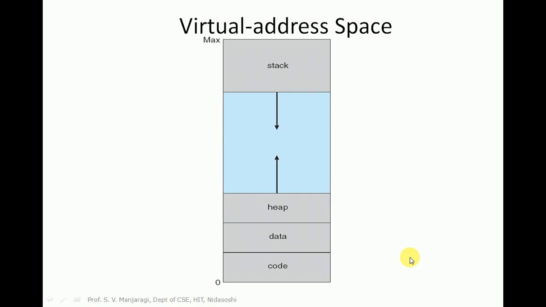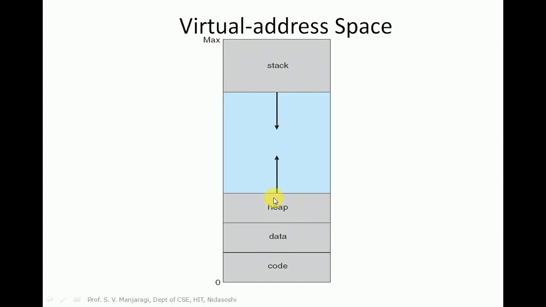Now let us look at virtual address space. If you take a process in the system, that process will have different segments that we already learned in the earlier modules. The process address usually begins at 0, up to the maximum value of the address, and it has different segments like the code segment, where the program instructions are stored, and the data segment, where program data is stored. Above that we will find two segments: one is called the heap segment and the other is the stack segment.